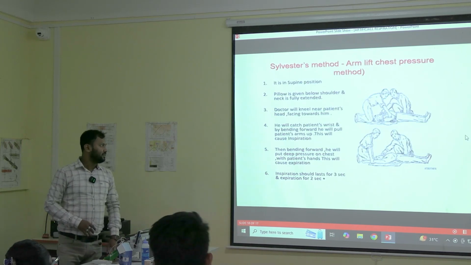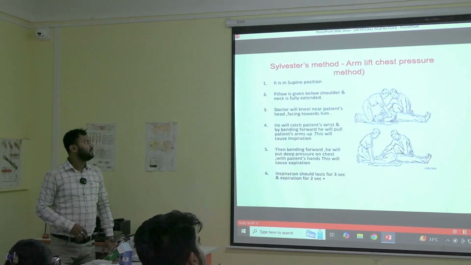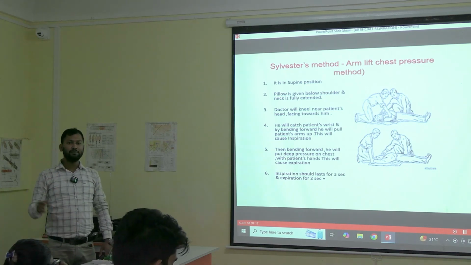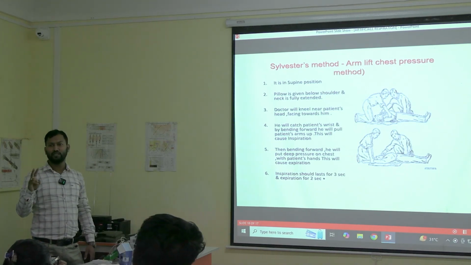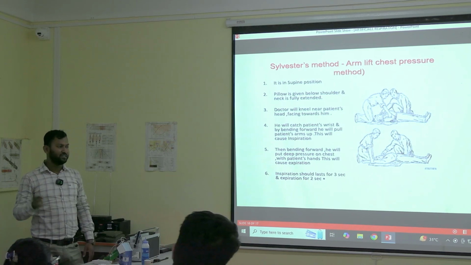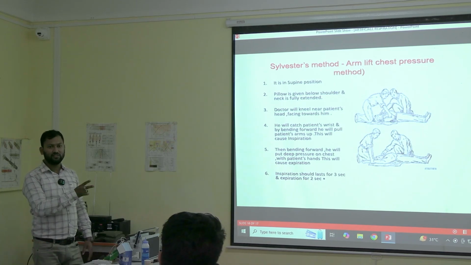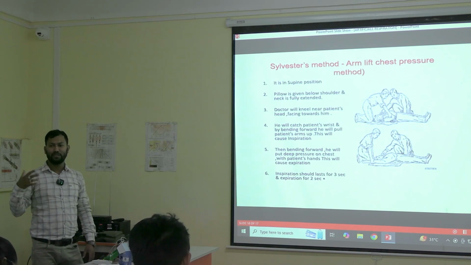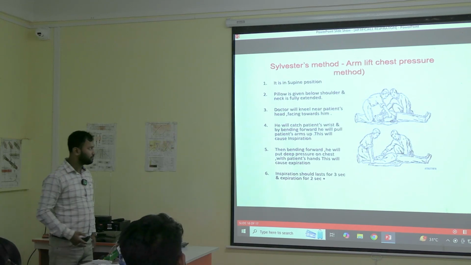Then there is another method called Sylvester's method. This one is done in supine position. Remember the previous two methods which we were doing, those two were in prone position. The patient was in prone position. Now there are two more methods which are done when the patient is in supine position. Supine means the patient is facing towards you.